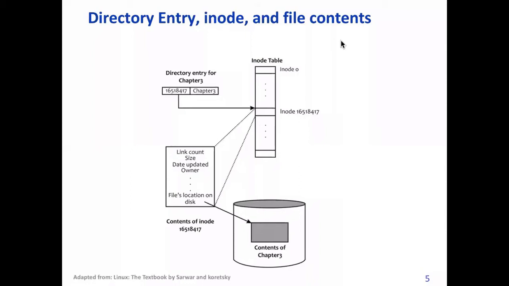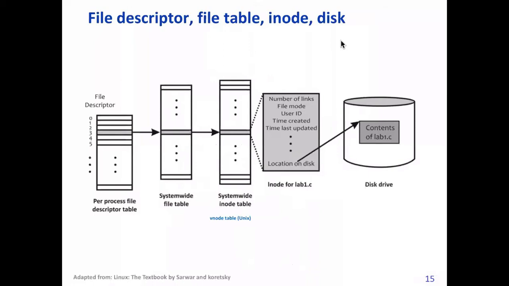Say, for example, the number of sectors, and what sectors it is going to use, and so on. All that information is there in the inode. So we'll look at that. This is the one which we have seen earlier. We can do the mapping from file descriptor almost to the disk. On the left hand side we have the file descriptor, and on the right hand side we have the disk, and between we have the system-wide file table, and then the system-wide inode table.